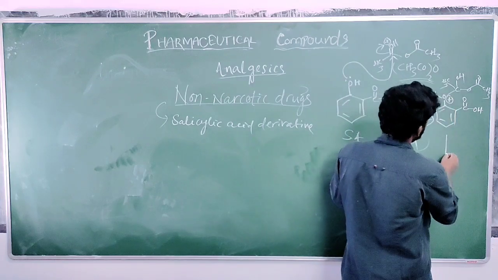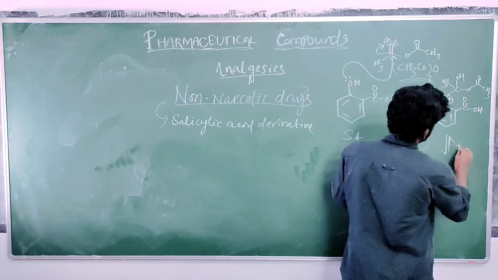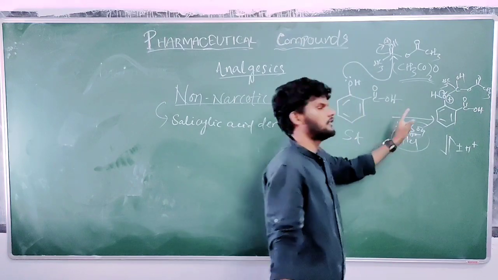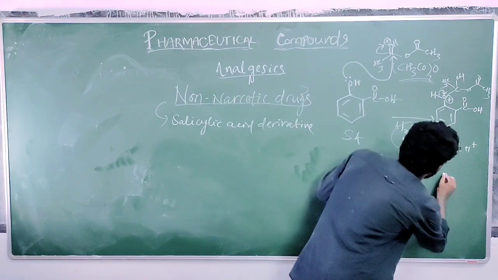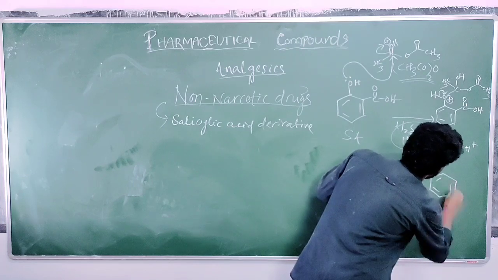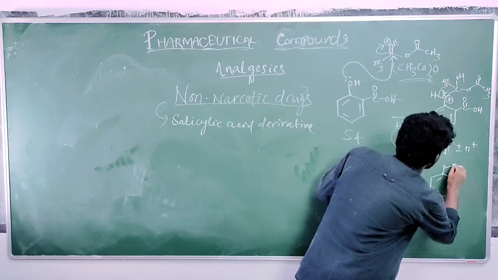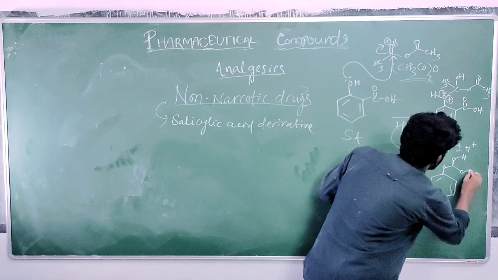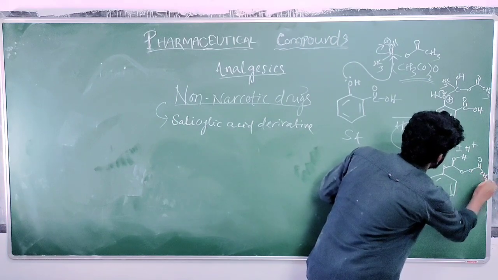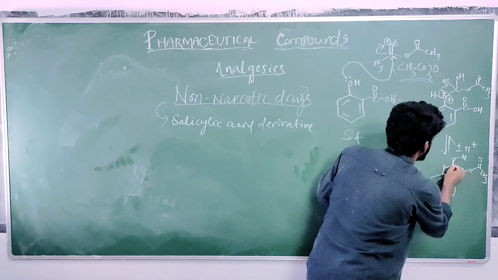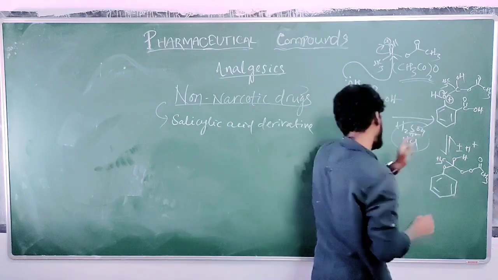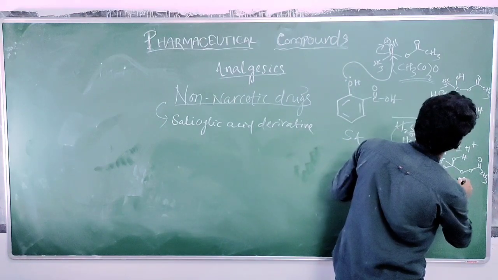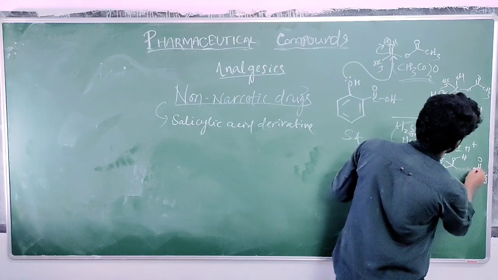Next, you can write plus minus H plus, because here H moves over to the electron deficient oxygen atom. Then there will be formation of the structure with OH, COCOCH3, and one CH3 group attached. Sorry, carbon, how many valences? I have drawn it wrong, it's my mistake.